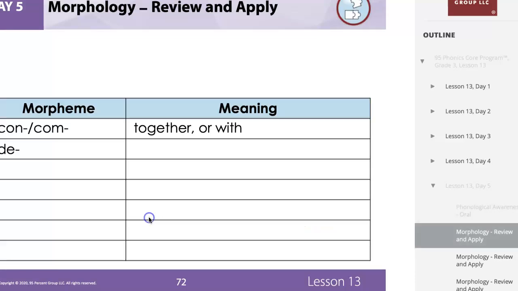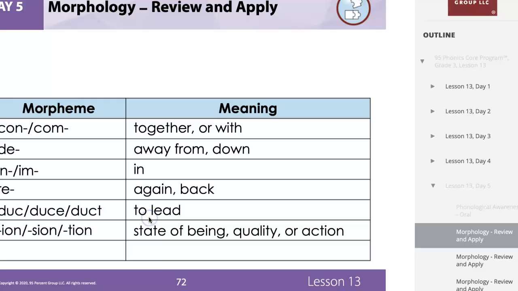So we're going to look at some morphemes and their meanings. Okay. So I'm going to say the morpheme and you are going to say the meaning. Here we go. Con, com. D. N, m. Re. Duck, deuce, duct. Shun, shun, shun. Iv.